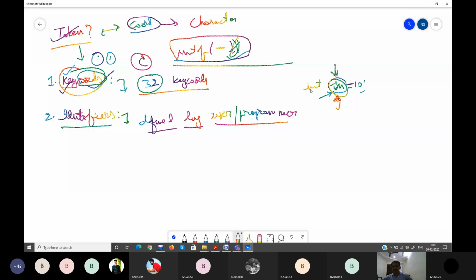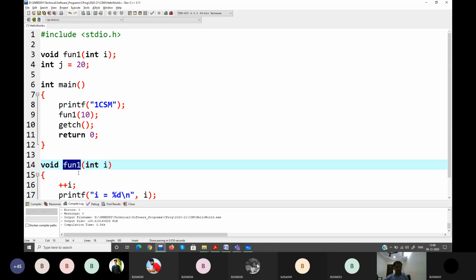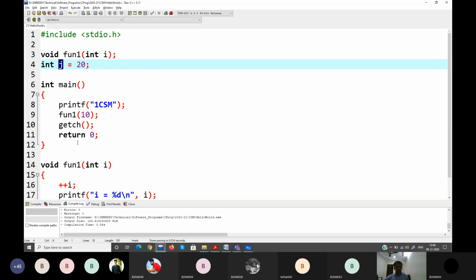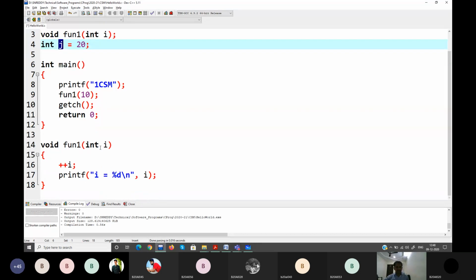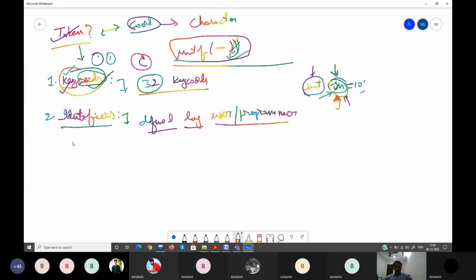After your data type, you have to mention the name. Not only this, you write your functions also. Go to your program: this is also an identifier, a function name. Who gave it? I gave it myself. So this is also an identifier. For those identifier names, there are rules and regulations.